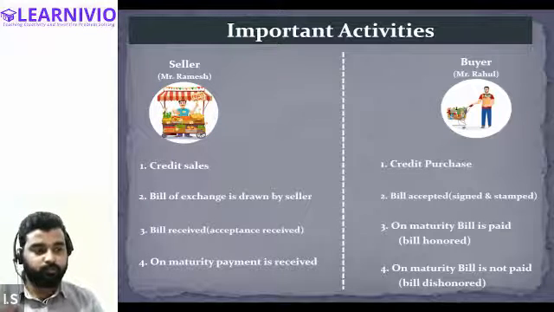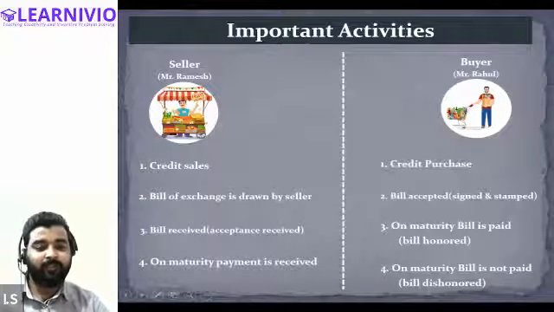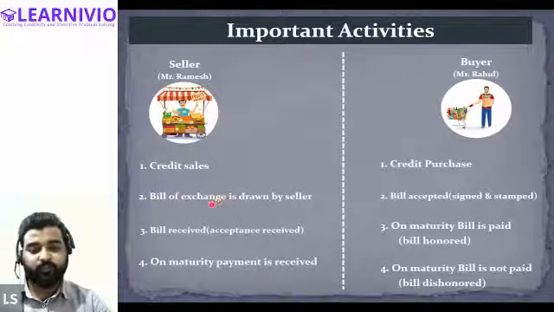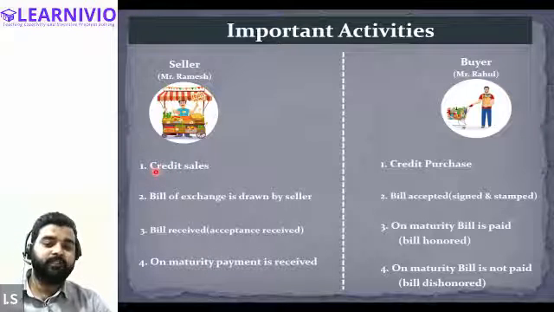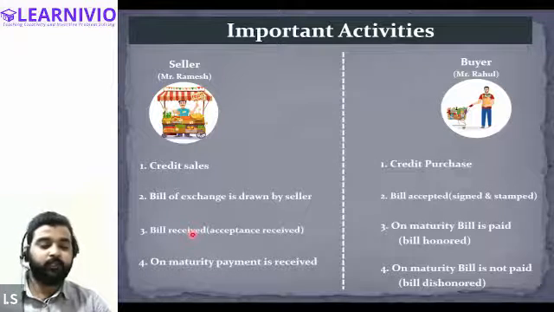All right. Just one more thing: when the bill of exchange is drawn by the seller, for this particular activity, no journal entry is required. But when the seller is doing the credit sale, it requires a journal entry. When the bill is received by the seller, that also requires a journal entry.